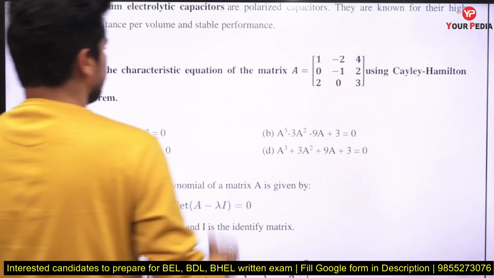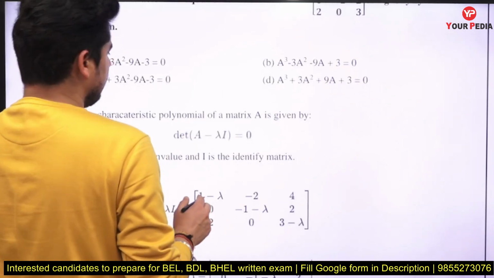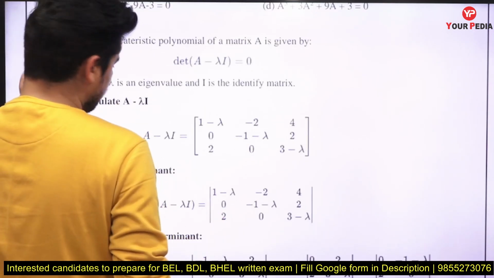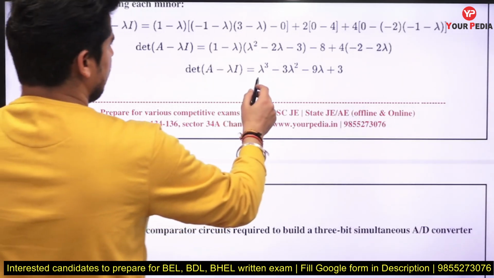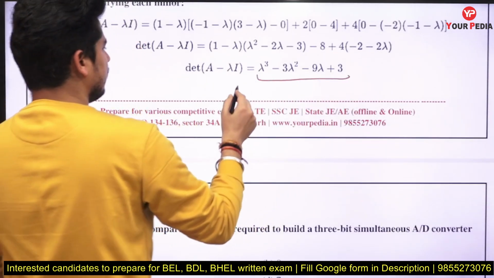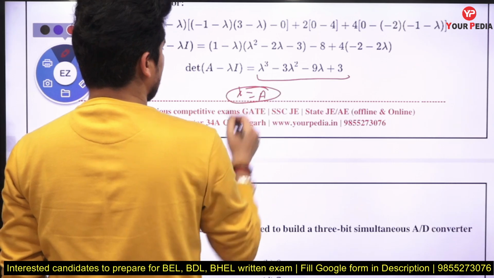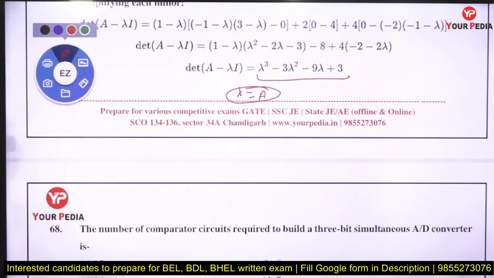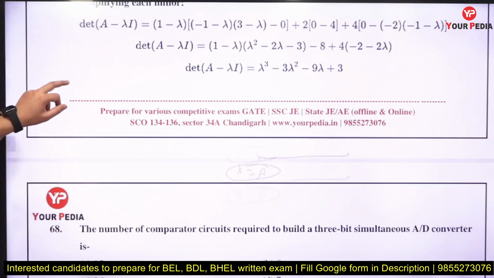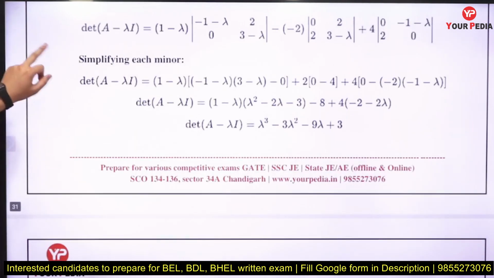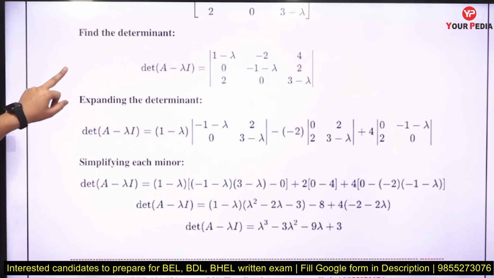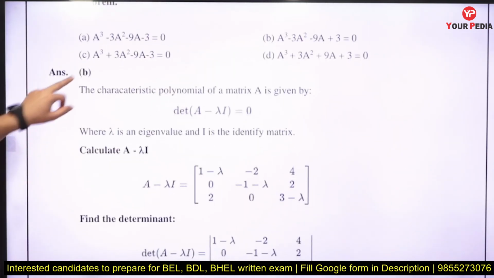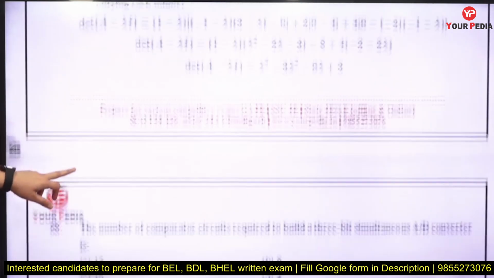Find the characteristic equation of this one using the Cayley-Hamilton theorem. First, we have to find the determinant of A minus lambda I. When you solve this determinant, you will get the equation like this, and by using the Cayley-Hamilton theorem, lambda will be replaced by A, right? What does the Cayley-Hamilton theorem state? It states that every square matrix should satisfy its characteristic equation. So this will be its characteristic equation. When you put it equal to 0, lambda can be replaced by A. So the answer is B. That is the answer here.